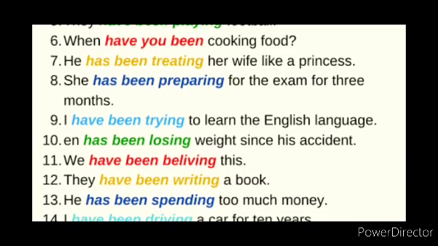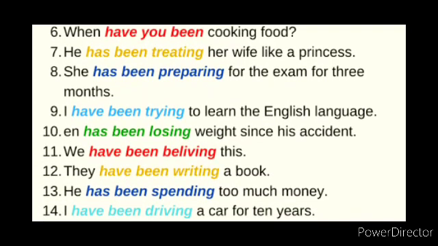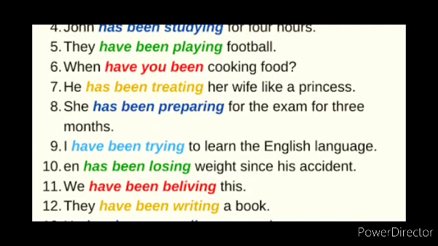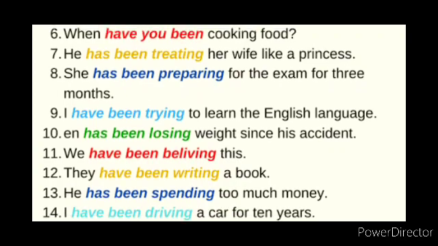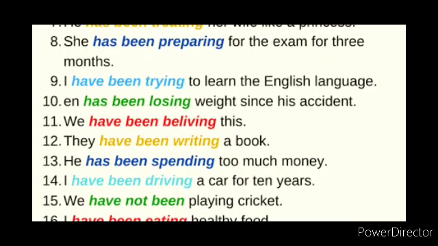When have you been cooking food? Next, he has been treating his wife like a princess. She has been preparing for the exam for 3 months.